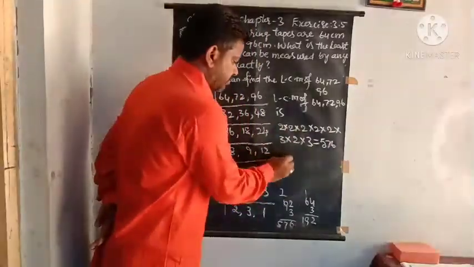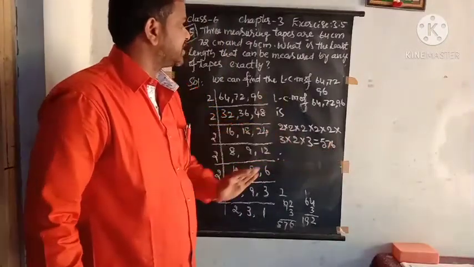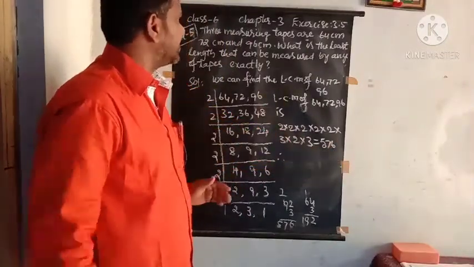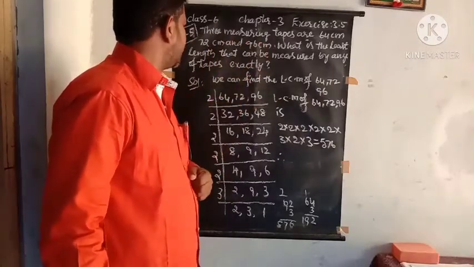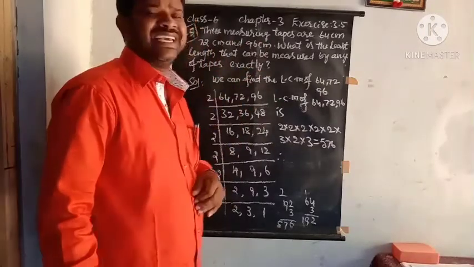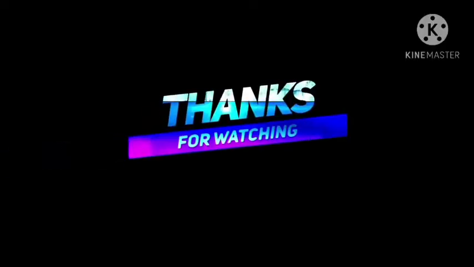So therefore, you just write now: 576 centimeters is the least length that can be measured by any of the tapes exactly.